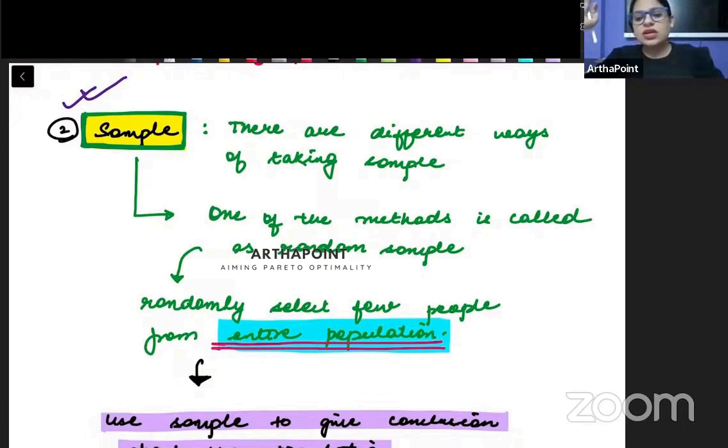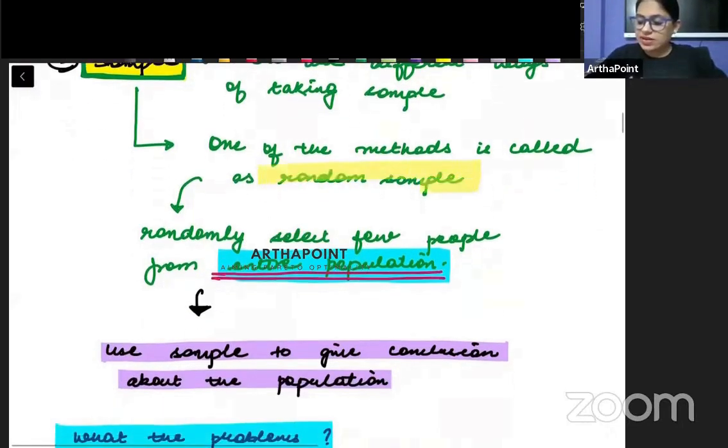अब next question ये आता है, how can I collect the sample? There are multiple ways to collect the sample and you must have read about some of the ways. आपने शायद सुना होगा something called random sampling, stratified sampling, and many other ways, हाँ, snowball sampling, etc., etc. तो sample collect करने के बहुत अलग-अलग तरीके हैं. There are multiple ways to collect the sample, but one of the easiest ways of collecting a sample is known as random sampling. Now, what do we do in random sampling?